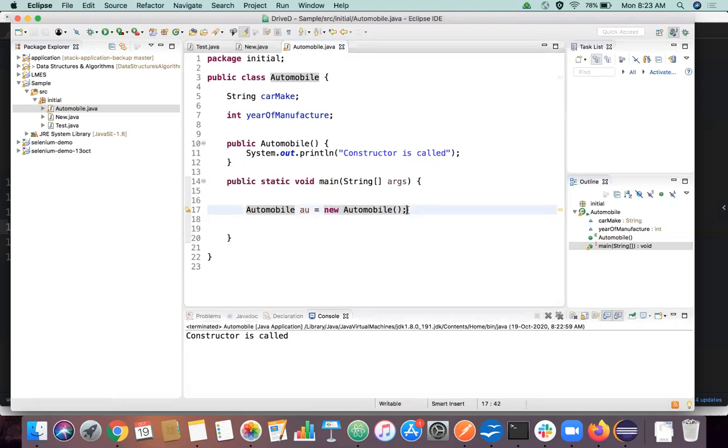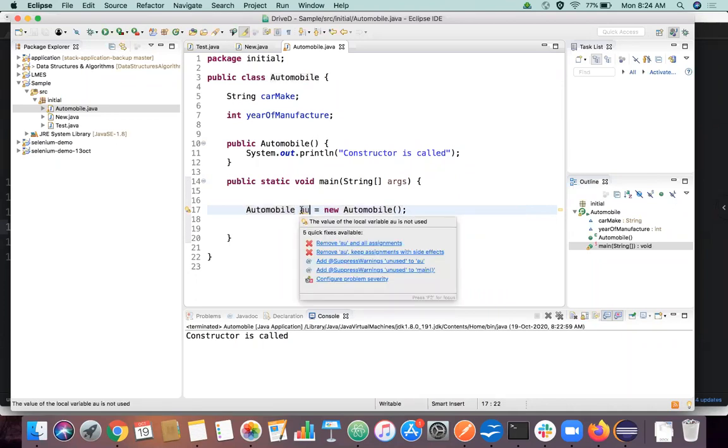Sorry. I just wanted to ask you, let's take this line number 17 as an example. What is the object here? AU. Okay, who is this actually? Myself, Achal, Karthik. Okay, does anyone have any other answer? What is the object here? New Automobile is an object. Okay, why is that, Sagar? Yes, Sagar is right. New Automobile is the object, not AU.